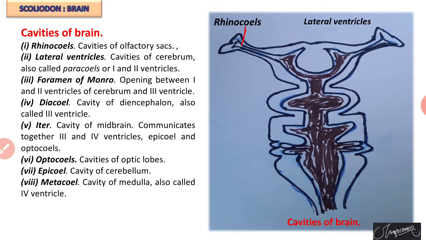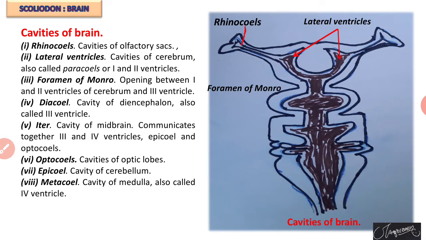Then the cavity of the cerebrum is called the lateral ventricles. These lateral ventricles are also called paracoels or first and second ventricles.